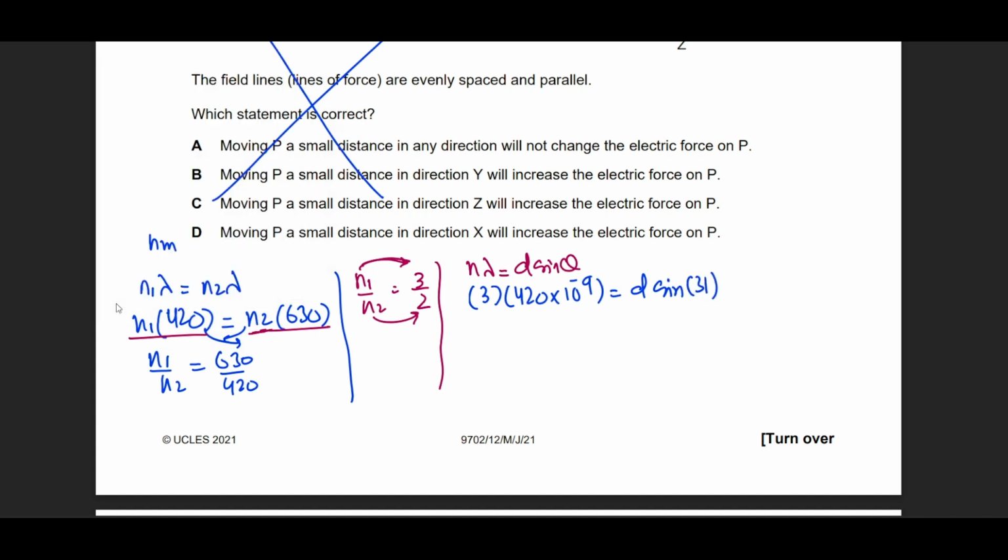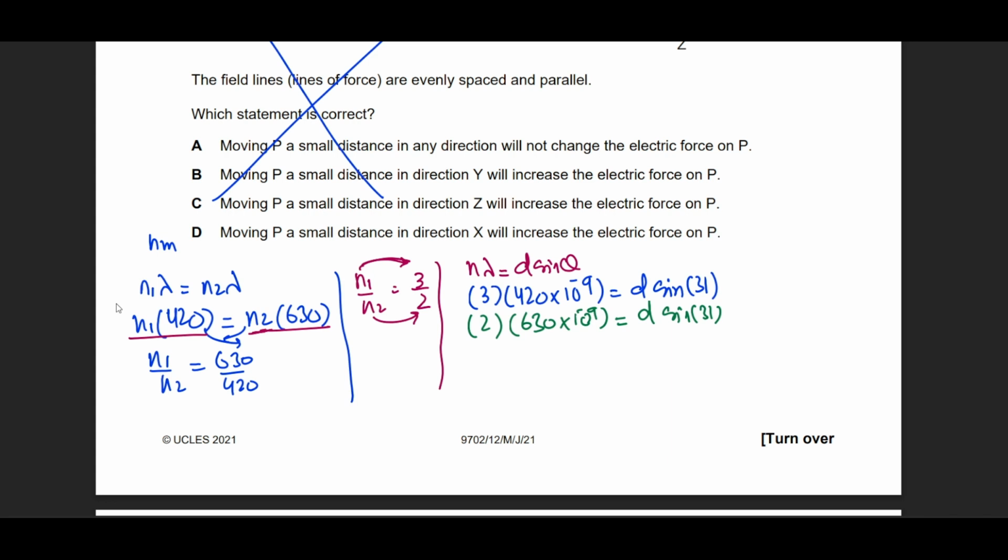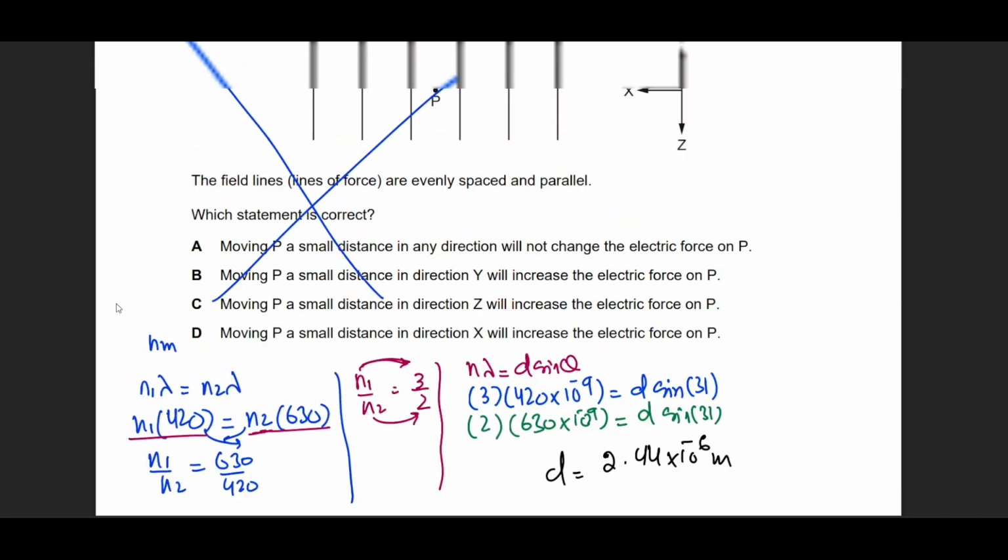Similarly, for the other option I have 2 into 630 into 10 raised to the power minus 9 equals d sine of 31. You can pause the video at this point and try both of the options, and you will see that your answer for d is going to come out as 2.44 into 10 raised to the power minus 6 meters,